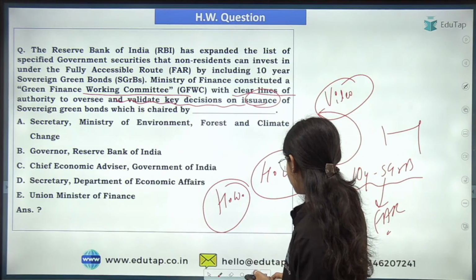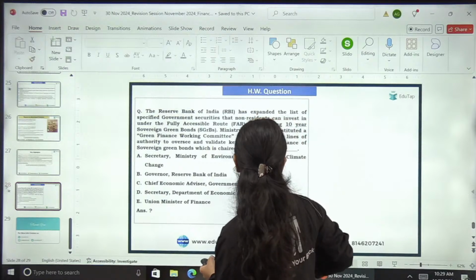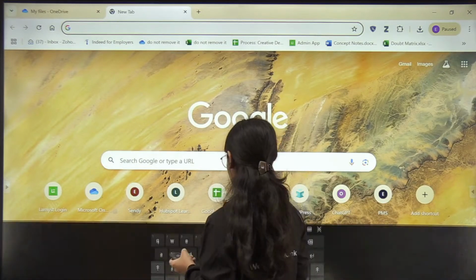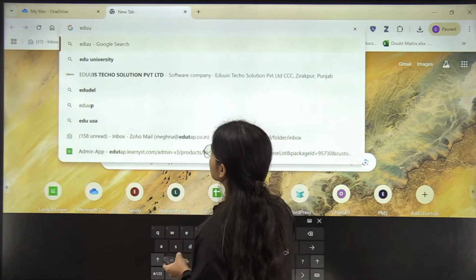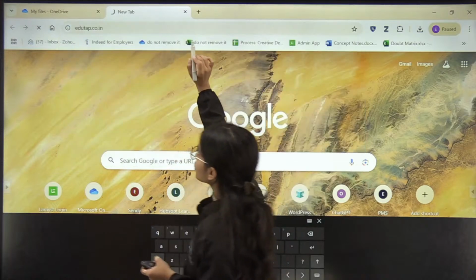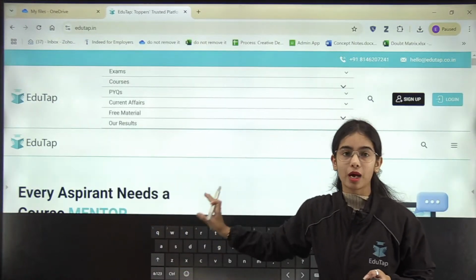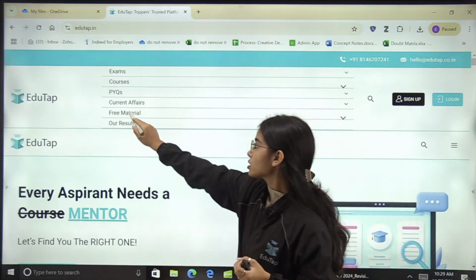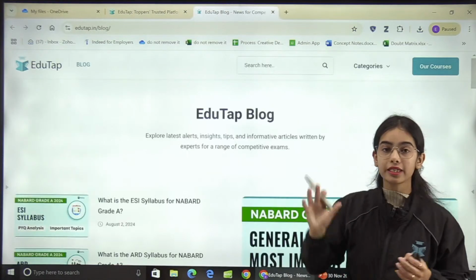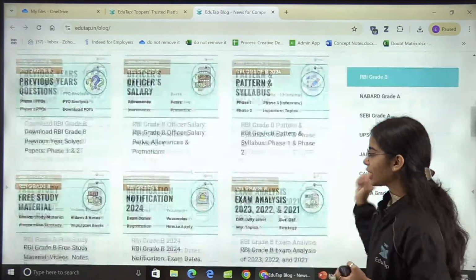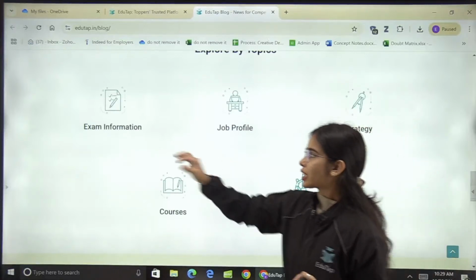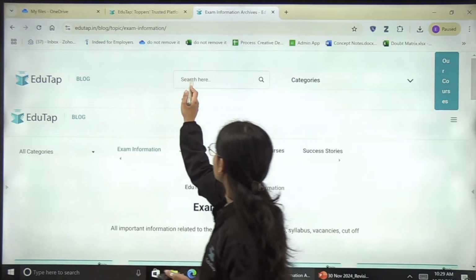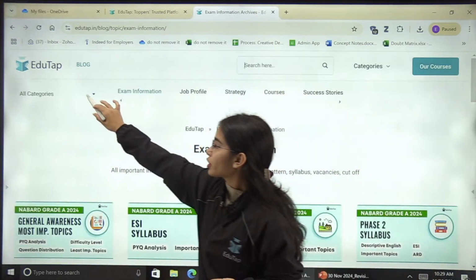Now before ending the session, I want to show you that if you go to edutap.in, you will be able to go to EduTap's website, where you can get the free material and read the blogs, which have been written in a very well-articulated manner, so that you can get the exam information for different examinations.